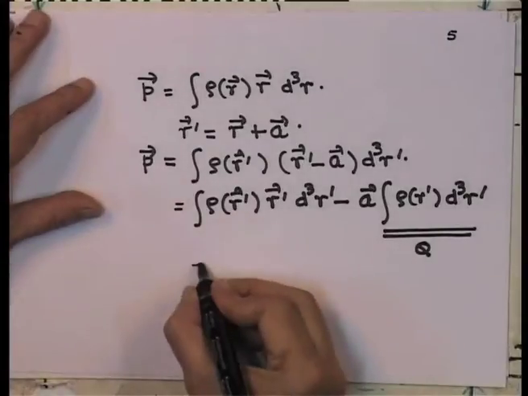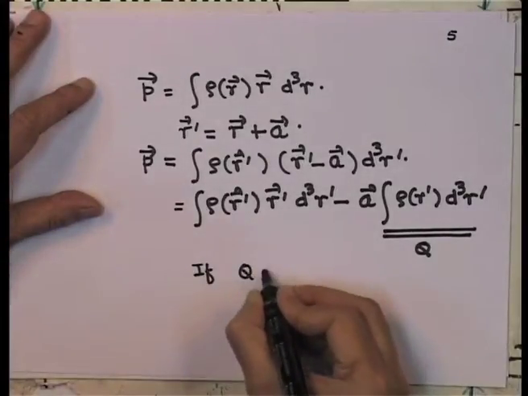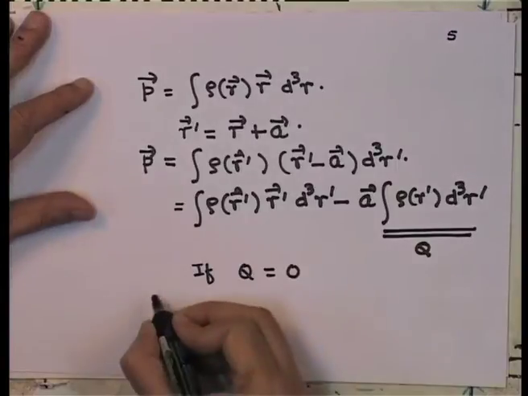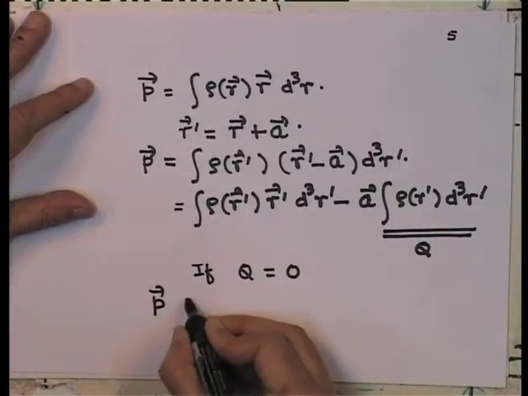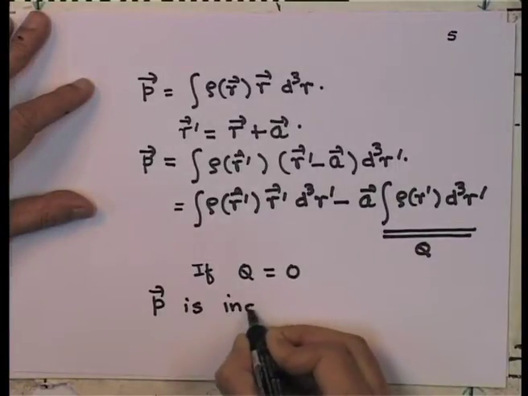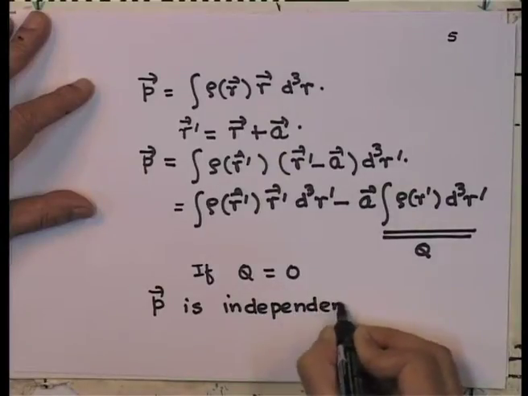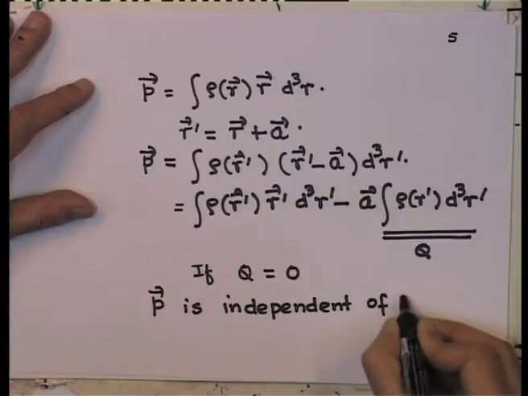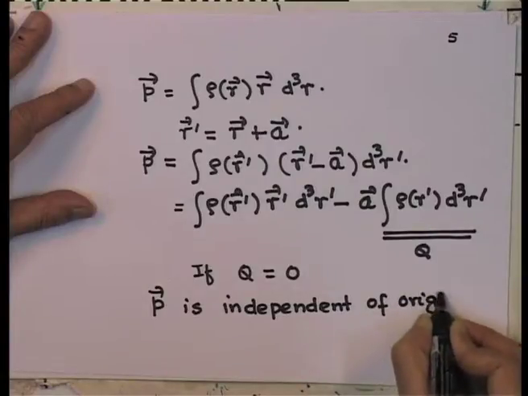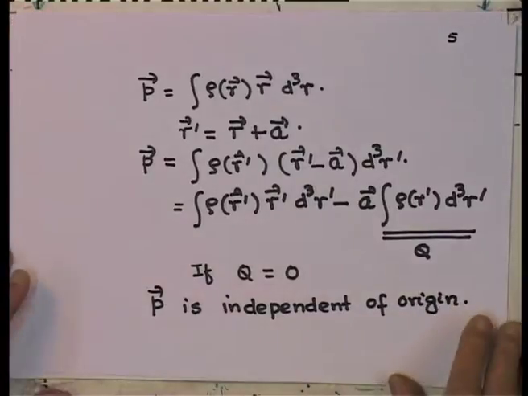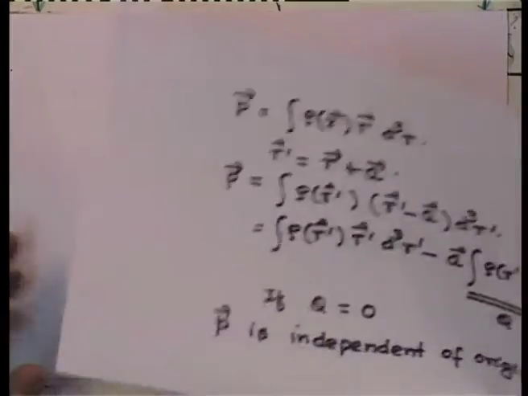If q equals 0, p is independent of origin. So, this is about some general comments about dipole moment, and let's proceed with what we were talking about.